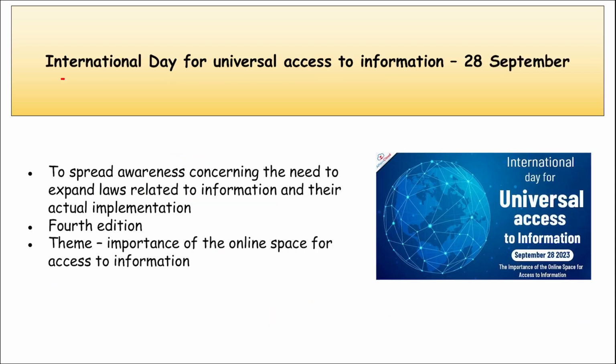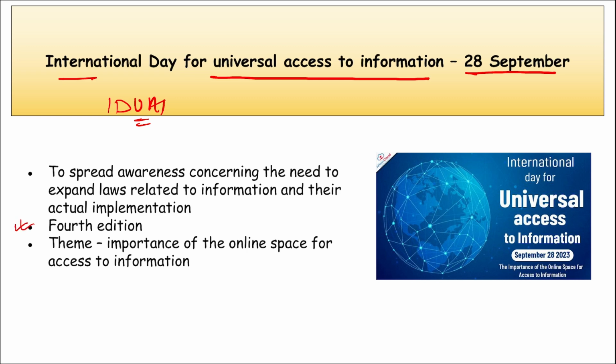Next is International Day for Universal Access to Information. This day is observed on 28th of September, right? It is IDUAI, correct? It is annually observed on 28th of September to spread awareness concerning the need to expand laws related to information and their actual implementation.